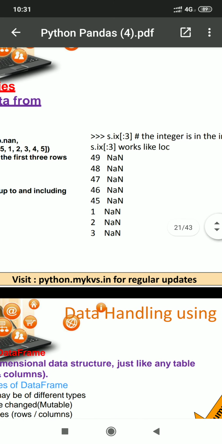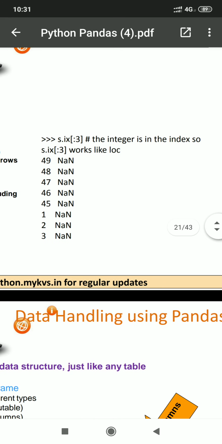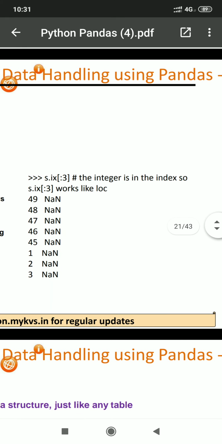So students, I think that you are now familiar with ILOC and LOC method. In ILOC we have to pass numerical integer value, and that will be equivalent to index position, whereas LOC is label position. It moves till the label is found. Now this one is the third part of this way of slicing.